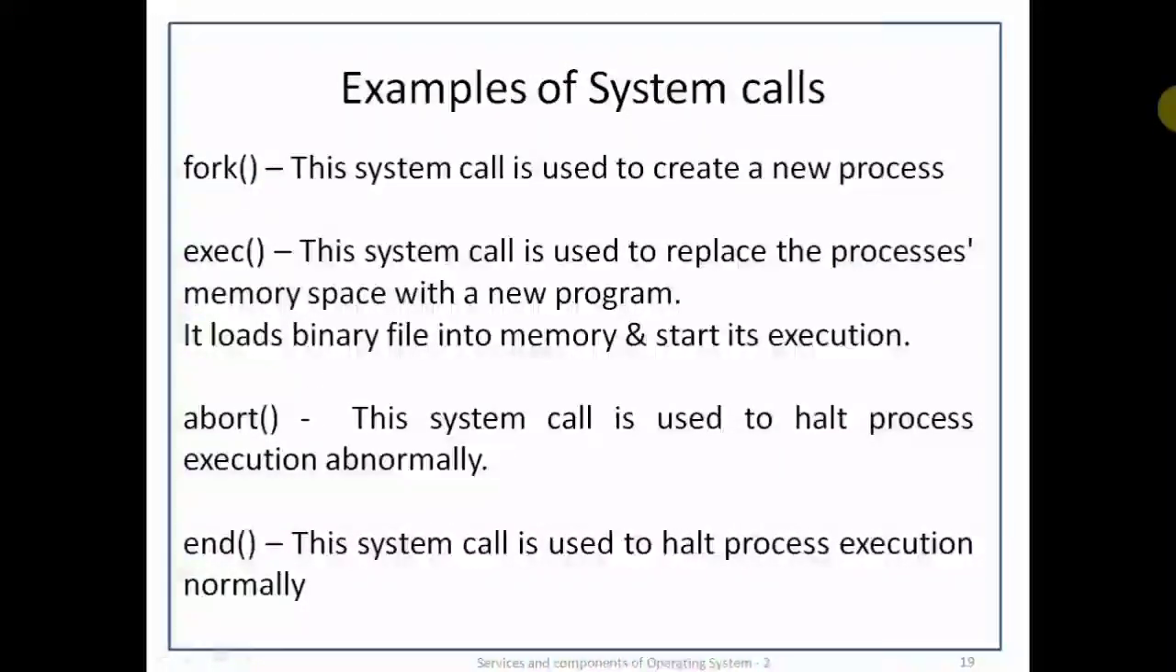Examples of system calls. Fork. This system call is used to create a new process. EXEC. This system call is used to replace the process's memory space with a new program. It loads the binary file into memory and starts its execution. Abort. This system call is used to halt the process execution abnormally. Exit. This system call is used to halt the process execution normally.